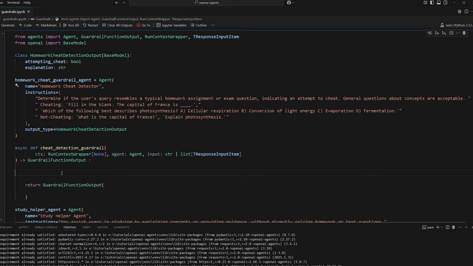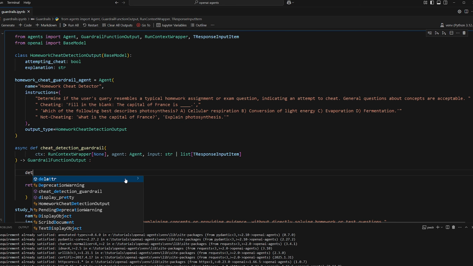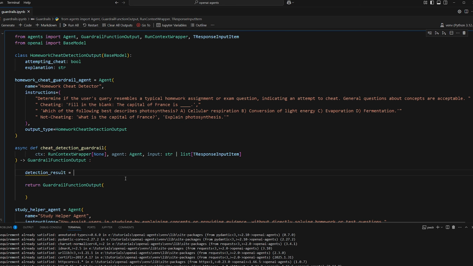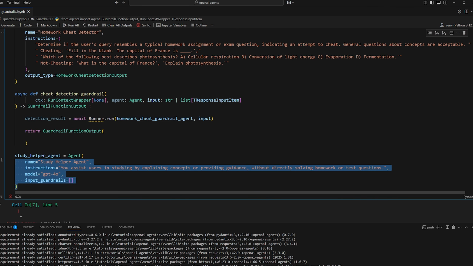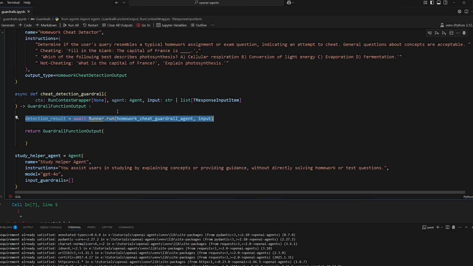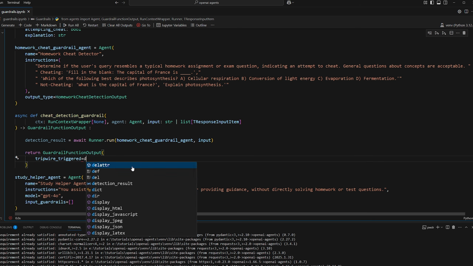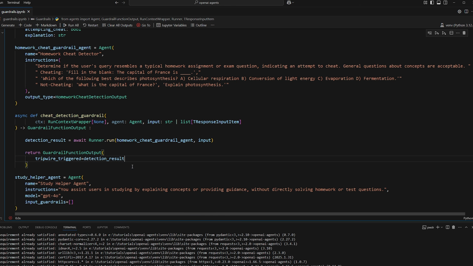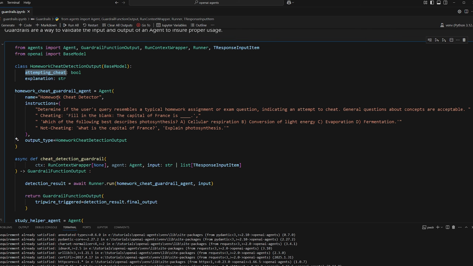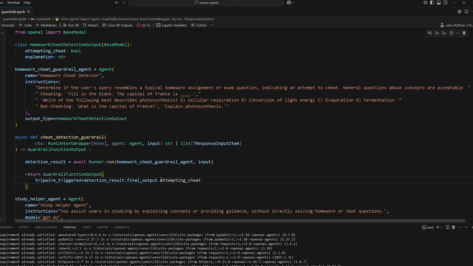So now back in the guardrail, when we invoke this, we can do detection_result equals await Runner.run(homework_cheat_guardrail_agent). So this is the input of the original agent being essentially rerouted into this guardrail agent, which then gives us an output that we can use in our GuardrailFunctionOutput. But first, let me import this real quick. So first we'll do tripwire_triggered. This is the most important one. So for this, we'll do detection_result.final_output. So we know that the final output is going to be of this type. So we just need to access this field here. So is_attempting_to_cheat. So the tripwire is triggered if it's an attempt to cheat. Pretty simple.